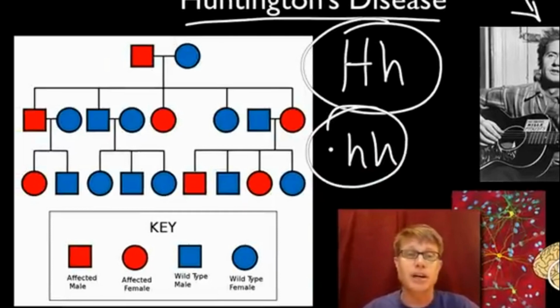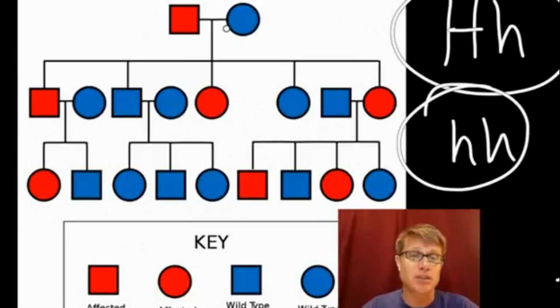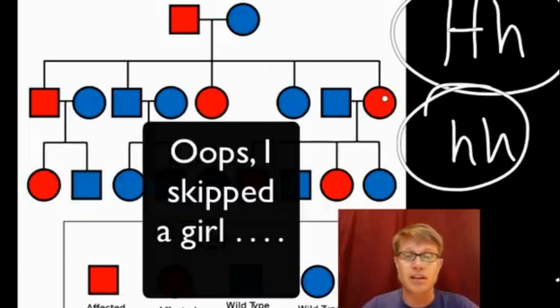And so let's look at a pedigree. A pedigree shows you how a disease can be passed down through organisms. And so on a pedigree, a square is always going to be a male, a circle is going to be a female, and if you ever have a horizontal line between them, it means that they had offspring. And so this is the grandparents in this case, and they had a boy, and then the next kid they had was a boy, and then they had a girl, and then they had another girl.